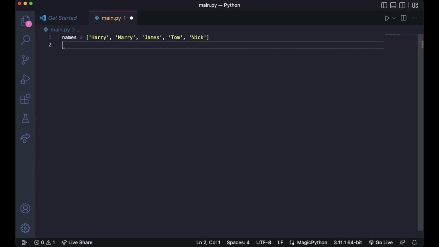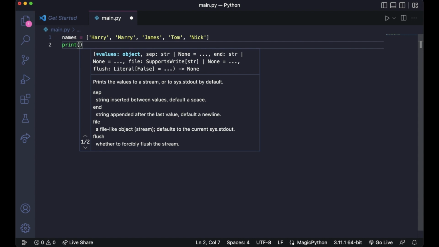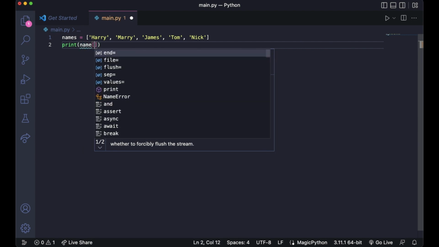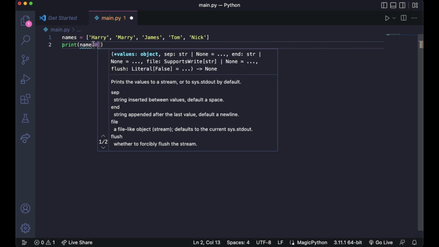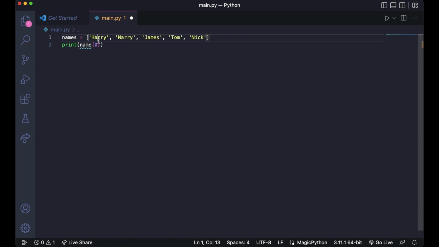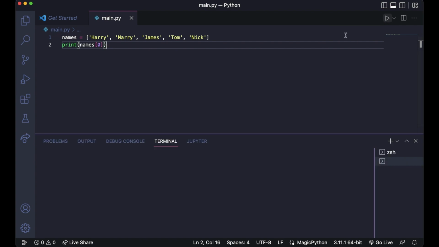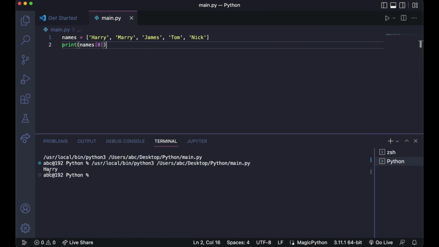Let me tell you more about it. Let's say I want to print the first name in the list. The way you do that is you give the name and the index in square brackets. The way indexing works is the index begins with 0. So 0, 1, 2, 3, 4. The first element will have index 0 and it will go increasing. So if we print names, the first element, which is index 0, it should be printing Harry.